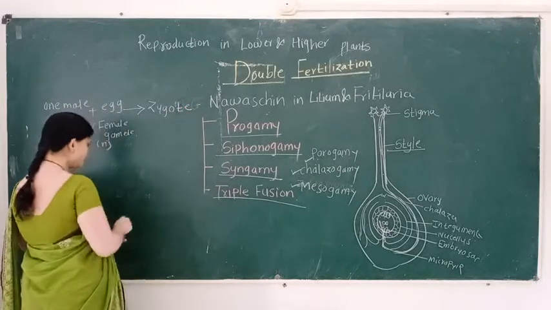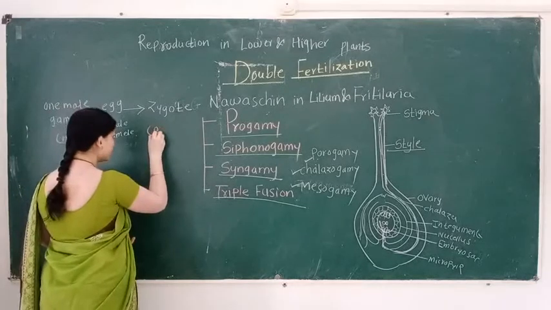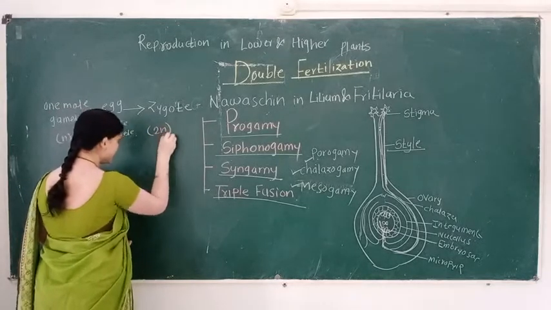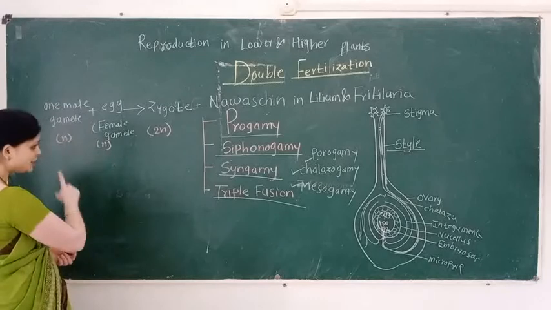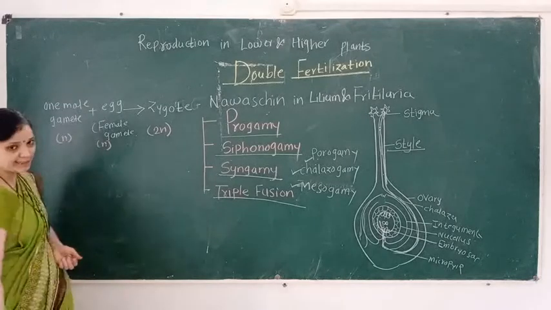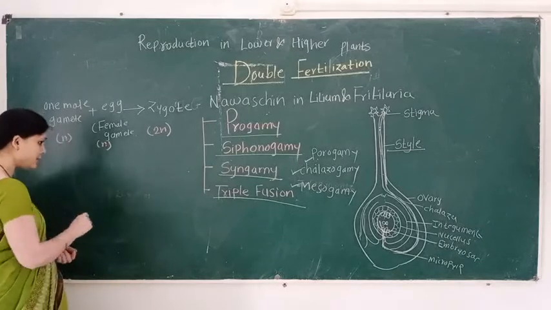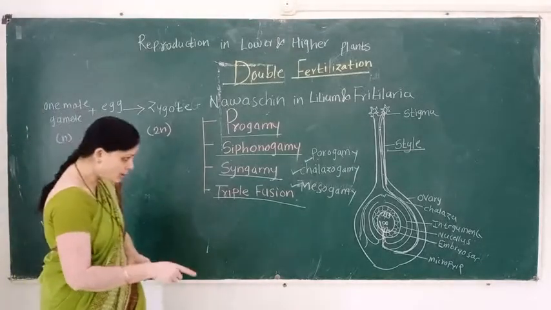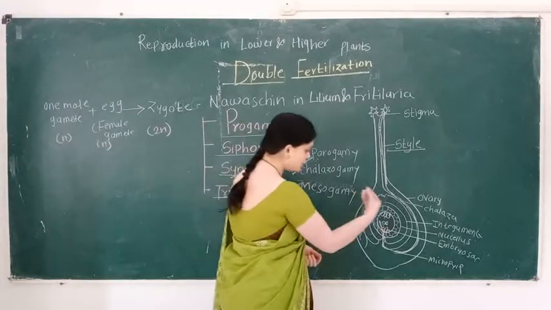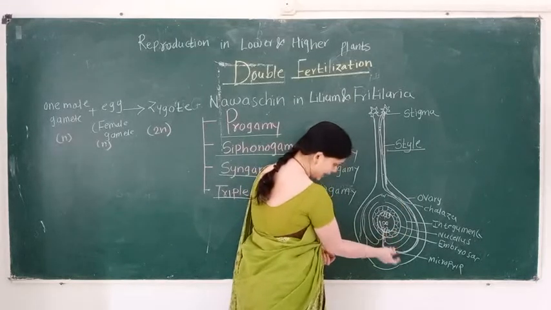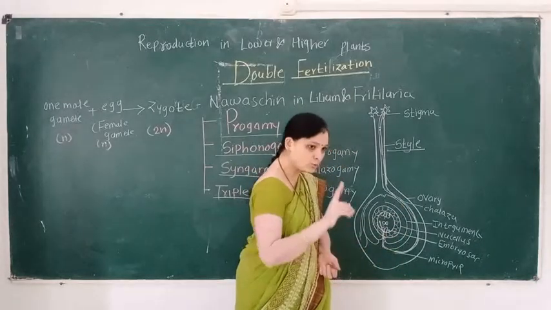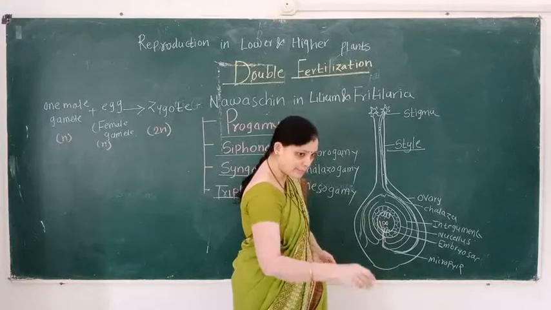But this zygote is diploid in nature, and this process is known as syngamy. When the pollen tube enters into the embryo sac, it releases two male gametes.